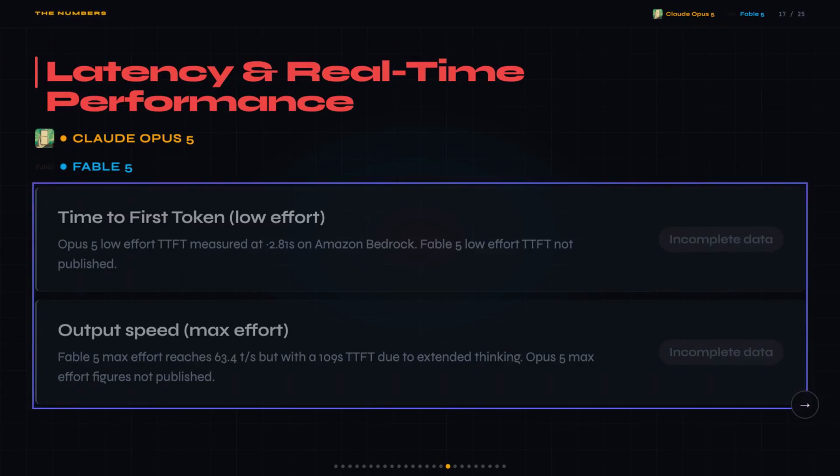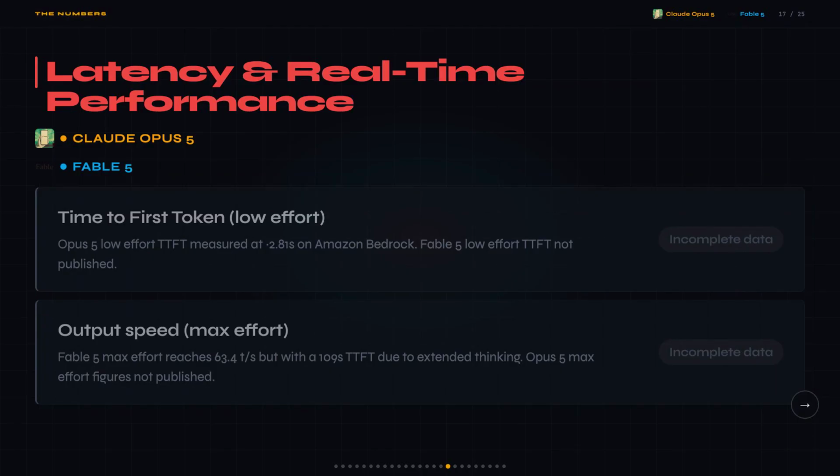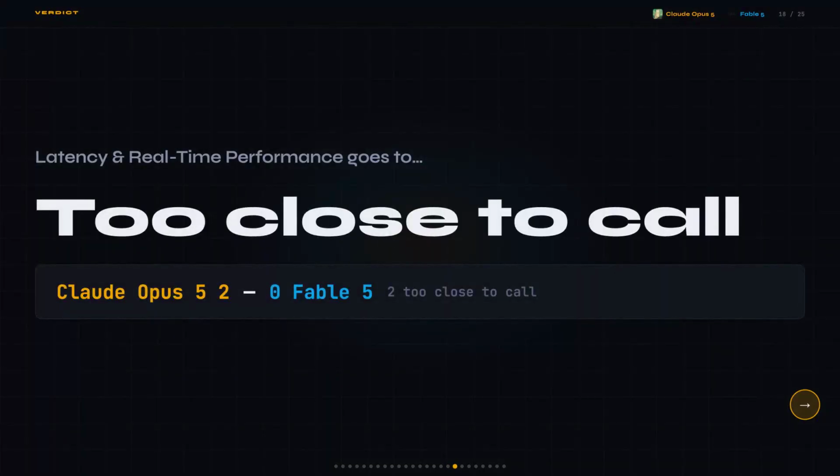Opus 5 has a published low-effort TTFT of about 2.81 seconds on Amazon Bedrock, while Fable 5 publishes a max-effort TTFT of 109 seconds with 63.4 tokens per second output after that, but those are different effort levels, so you can't actually compare them. It's apples and oranges, and I'm not going to pretend otherwise. I was expecting at least one clean data point to call a winner, but neither vendor published numbers at the same effort level, so this one's a no call.